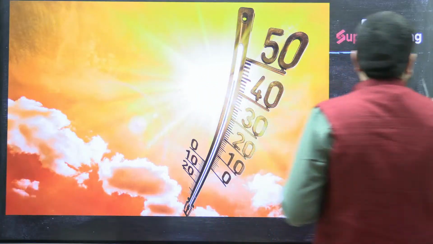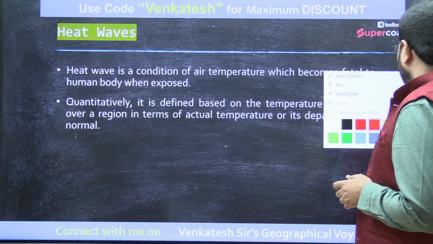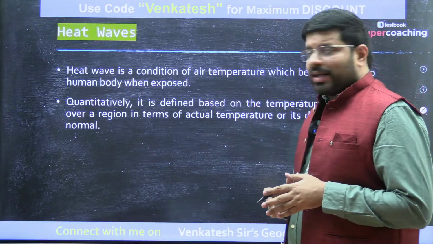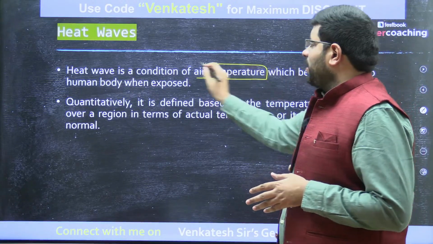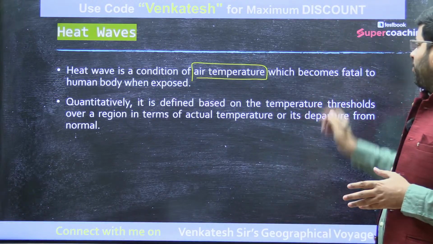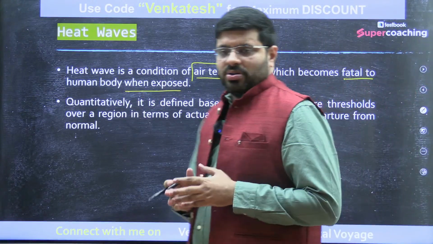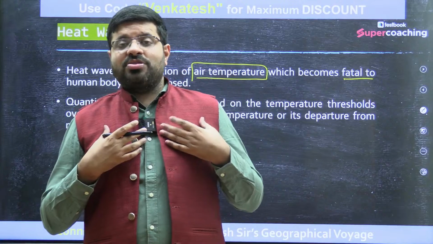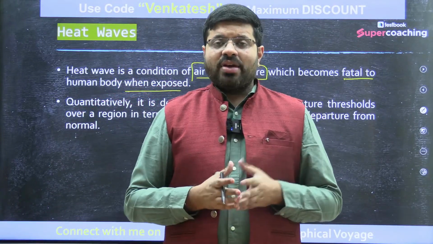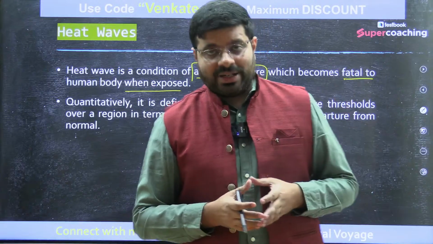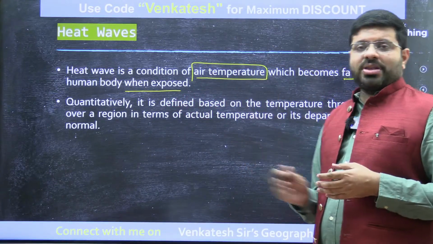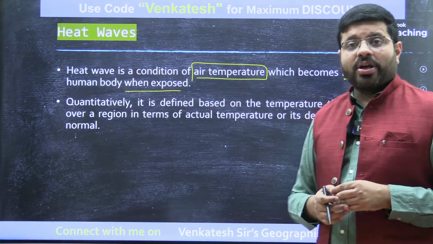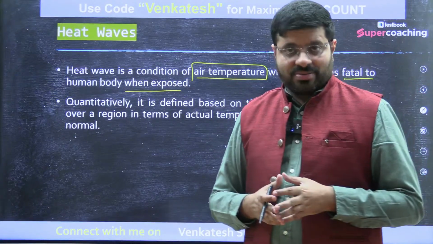Heat waves. I think basically every one of you knows what a heat wave is. The heat wave is a condition of air temperature which becomes fatal to the human body when exposed. So anything which is abnormal, in other words, if our human body is conducive to 20 degrees Celsius, say we are from Kashmir or Himachal Pradesh, the high altitude Himalayan region, then an increase in temperature of 3-5 degrees Celsius there, then also we can say that it is fatal to the human body, right? It need not be 45 degrees, right?